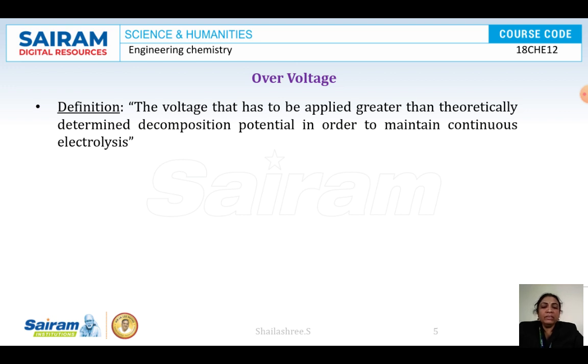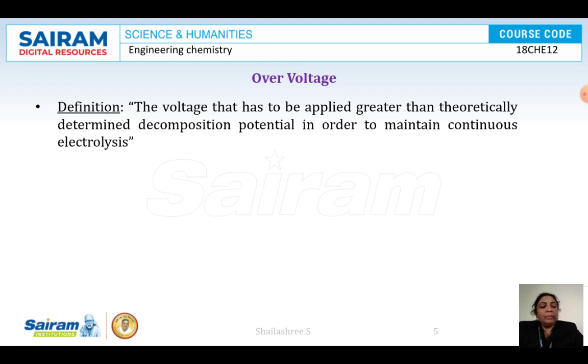So the next topic is overvoltage. What is this overvoltage? Overvoltage is the excess voltage applied over the theoretically determined decomposition potential. So overvoltage is defined as the excess voltage that must be applied to carry out the continuous electrolysis process. For example, we refer to a manual to do experiments in the laboratory, where the values are theoretically given. Say you apply 1.2 volts to carry out electrolysis of two platinum electrodes in H2SO4.